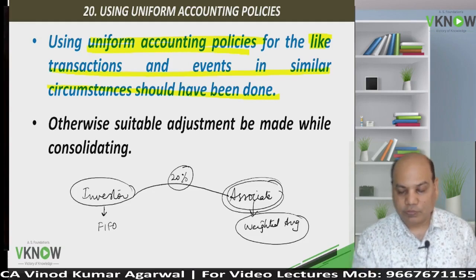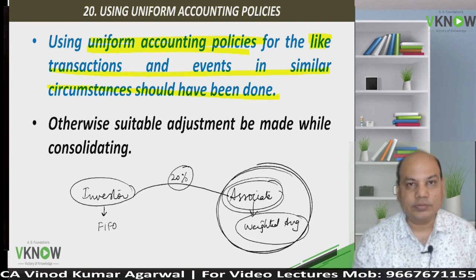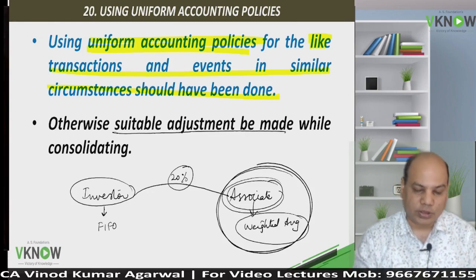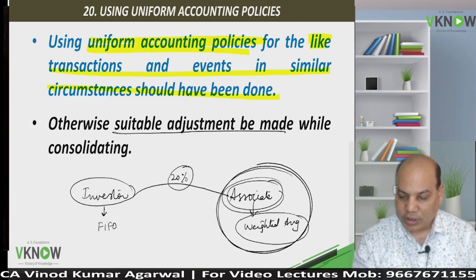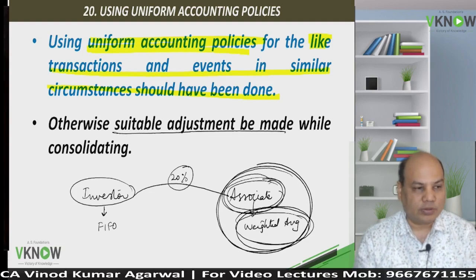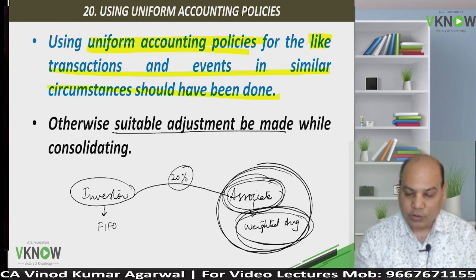So what do I do? I will take the financial statement of the associate and I will make adjustments for the difference in accounting policy. So I will recalculate the profit of the associate as if they had followed FIFO method. So that adjustment will be done out of the books. Had they followed FIFO, how much would have been the profit?